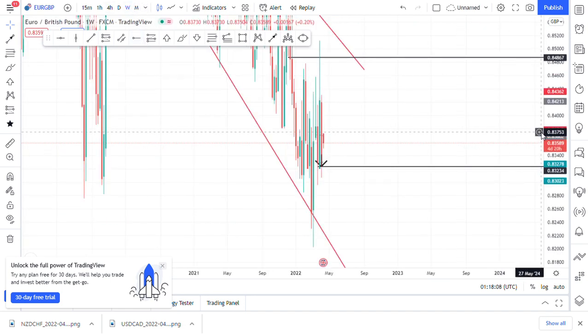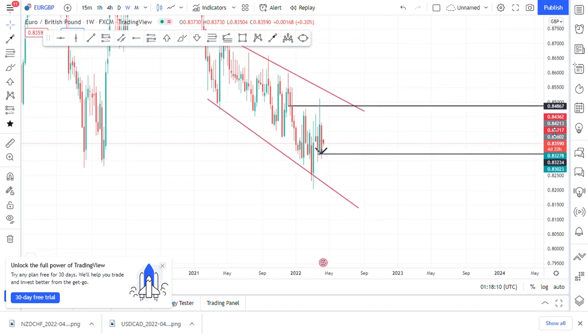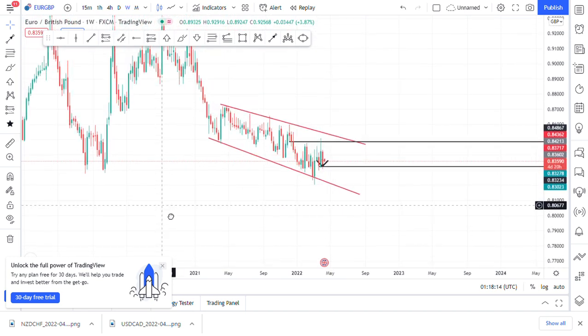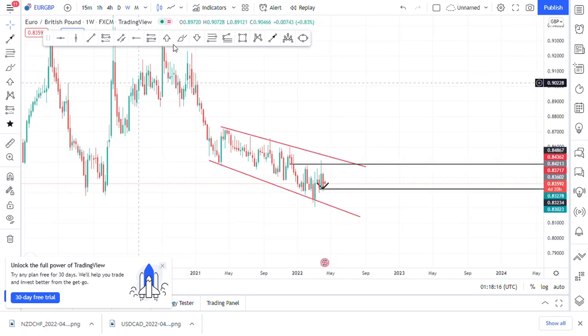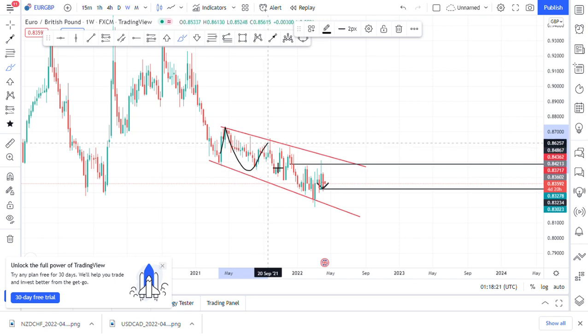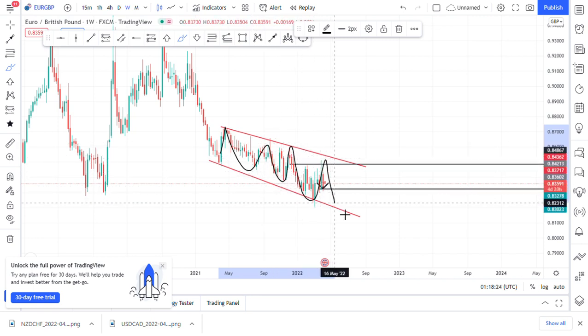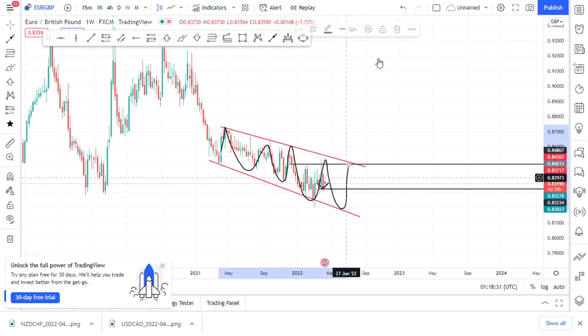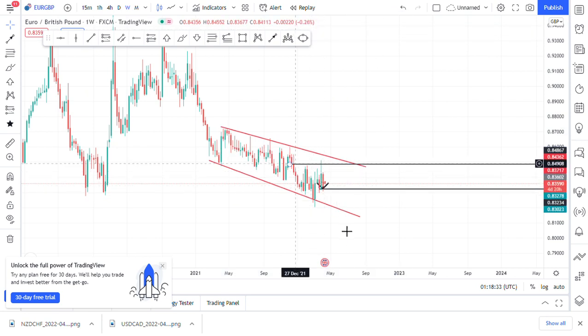EURGBP has been in an expanding channel. As you can see, EURGBP has been in an expanding channel. The channel has been expanding. So for now we are bearish on that pair, and most likely expecting a sell from this pair. Go over to the daily.